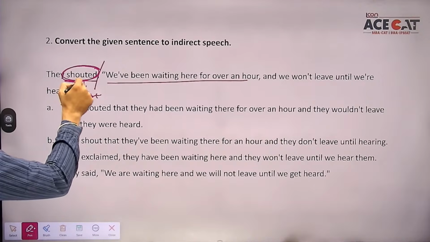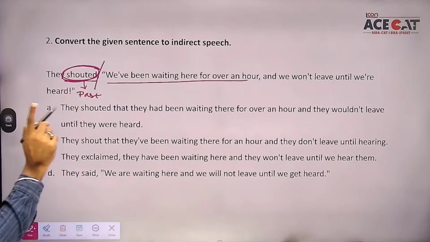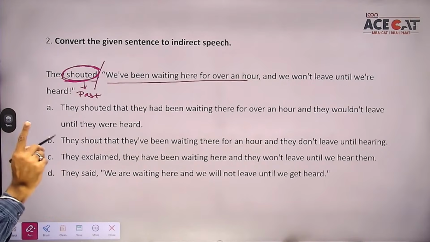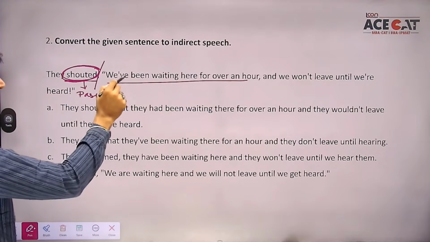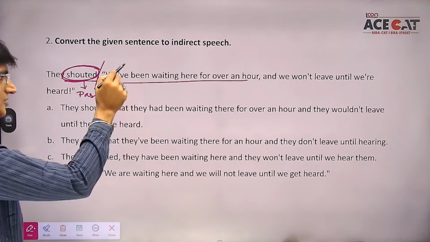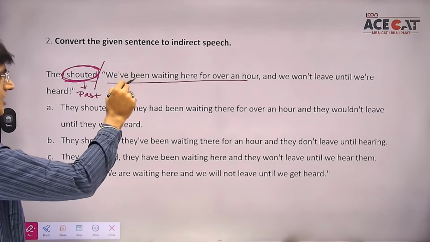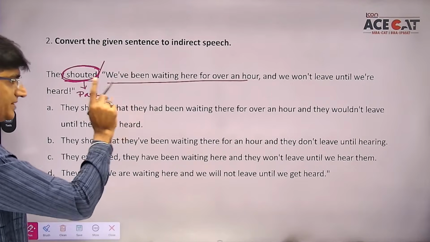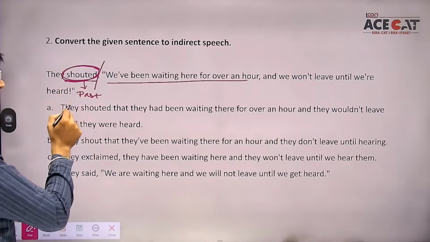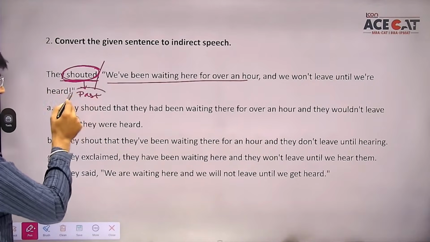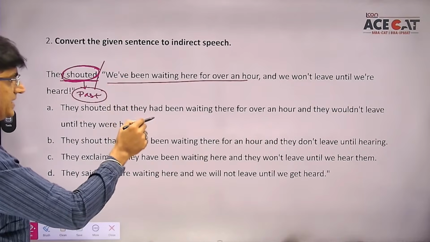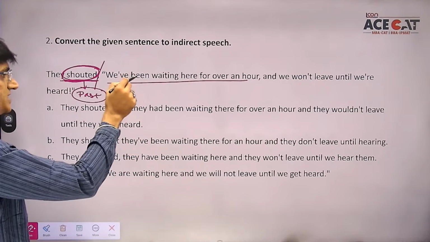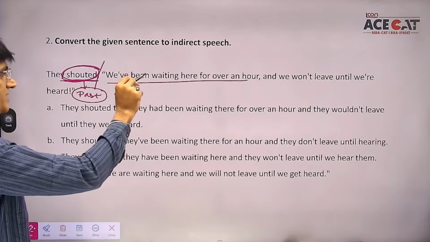Everything depends on this. If the reporting verb is in future tense or present tense, then when we convert it into indirect speech, we will not change the tense of the reported speech. Understand? But for example, if the reporting verb is in past tense, then in such a scenario, when we convert it into indirect speech, we will have to change the tense of the reported speech.